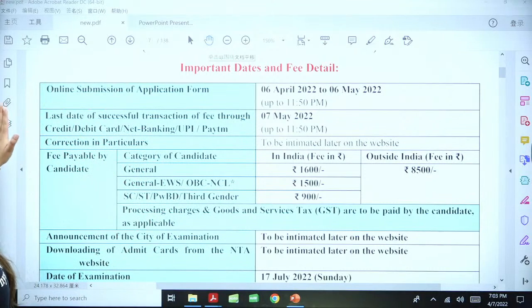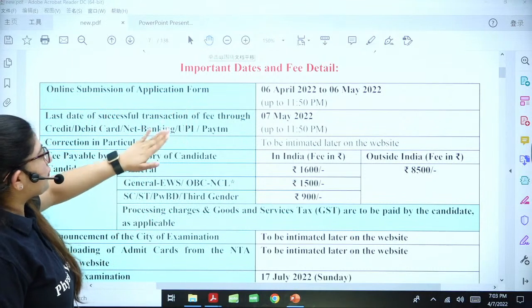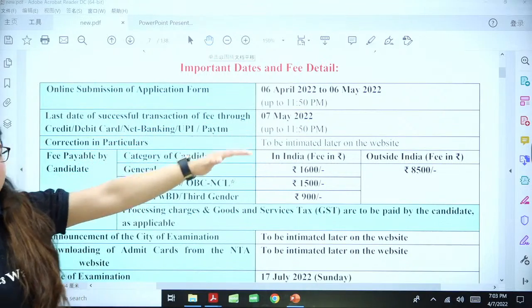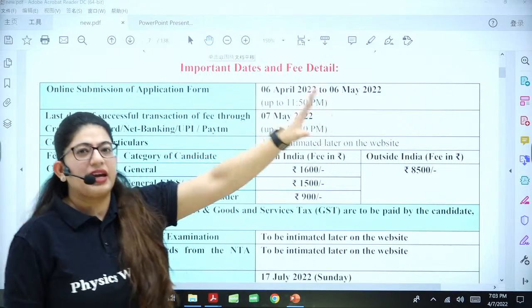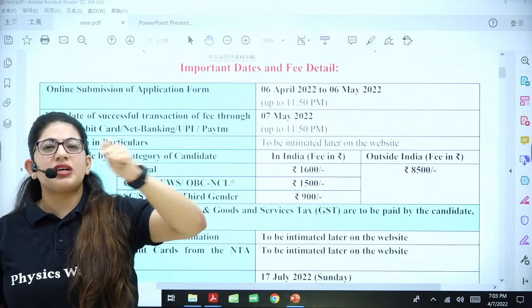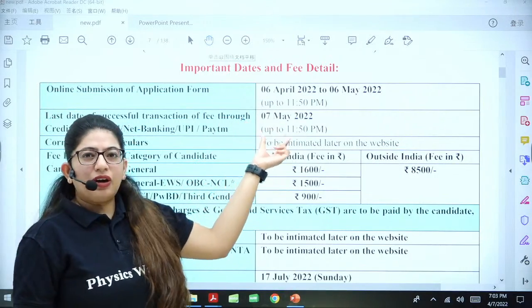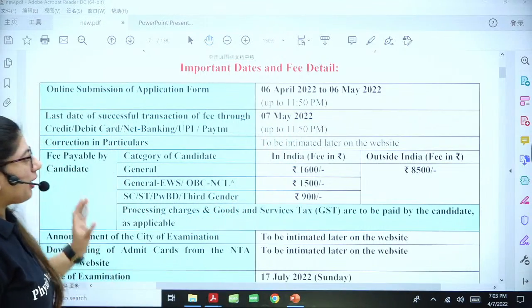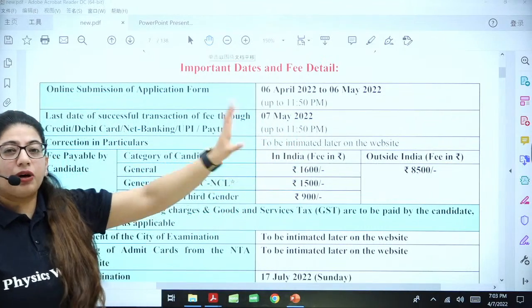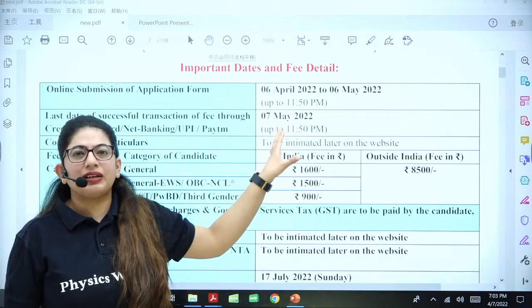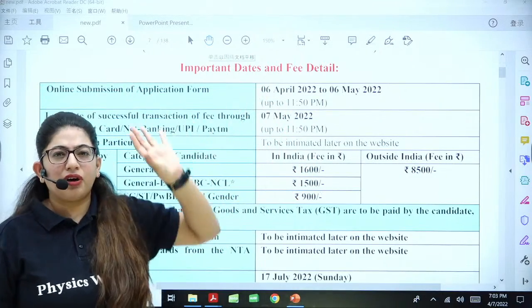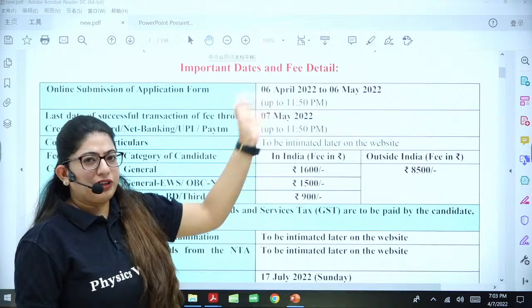Second thing, what is the last day of successful transaction of fee? For example, if someone has registered on 6th and filled the application form, but somehow the payment did not occur, you can pay on 7th May as well. Fine, again up to 11:50 p.m. But don't keep things to the last moment. Just fill it in the middle of that particular window of time.